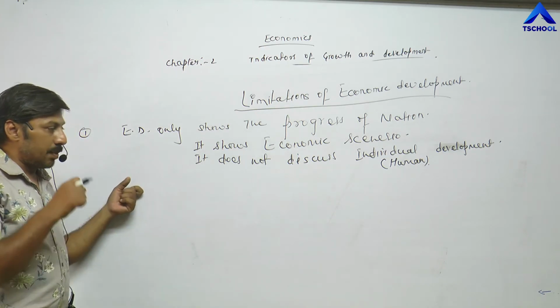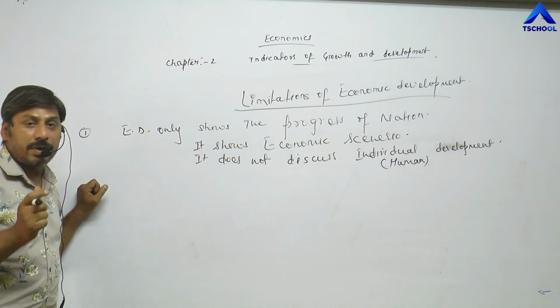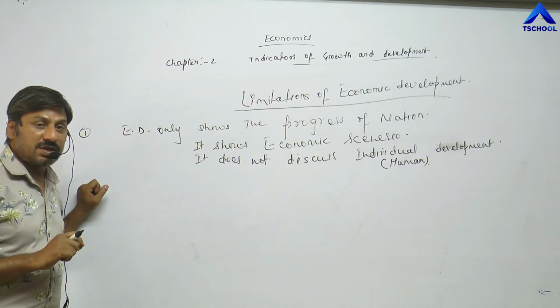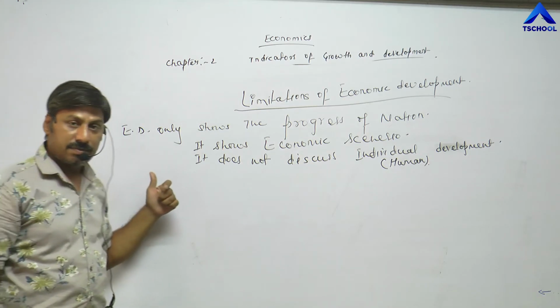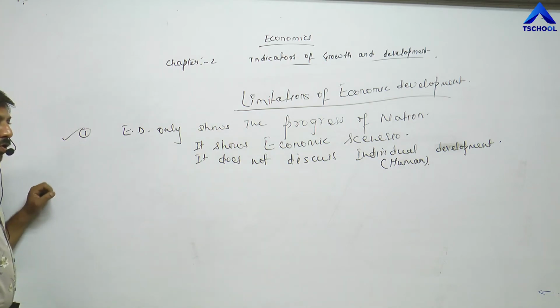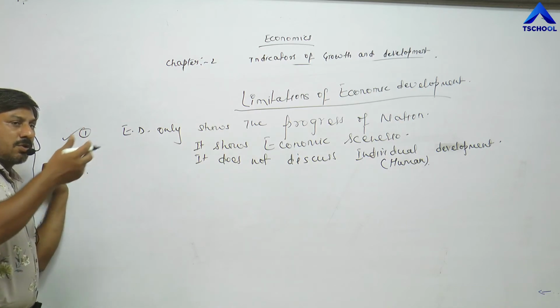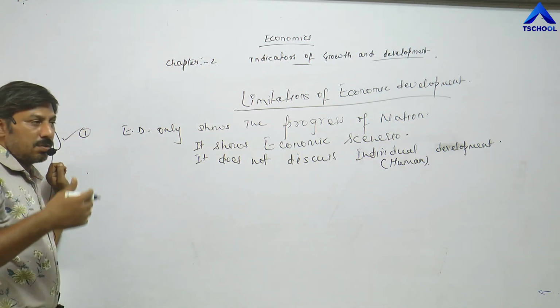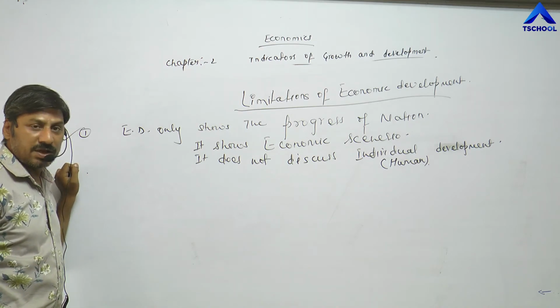We can take our example. India is a developing country, and nowadays it is a fast developing country. In spite of this, a majority of the total population is living below the poverty line. This is one of the limitations. From the outer side we can say, when national income of India increases, per capita income of India increases, year by year, developing is taking place.